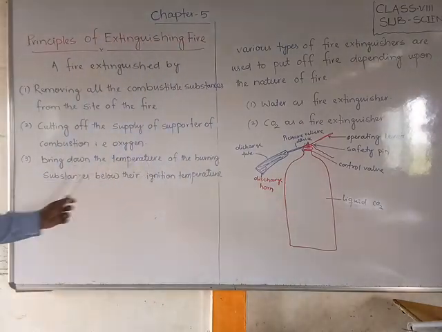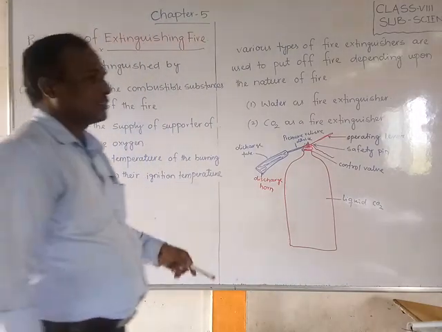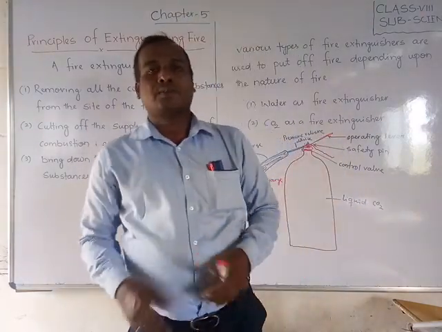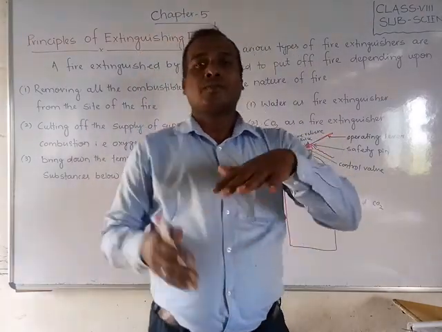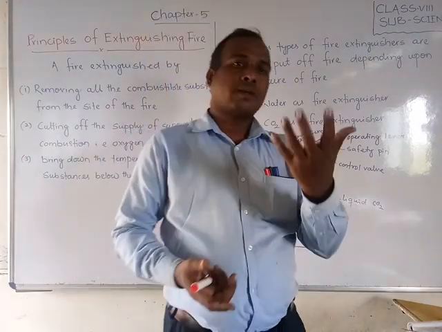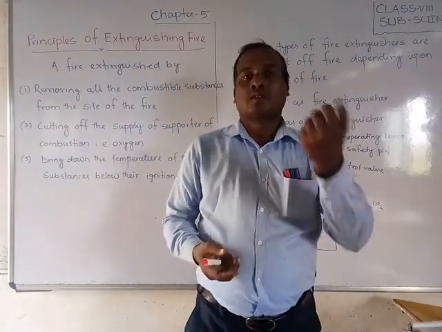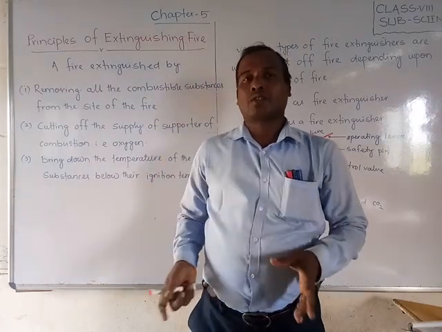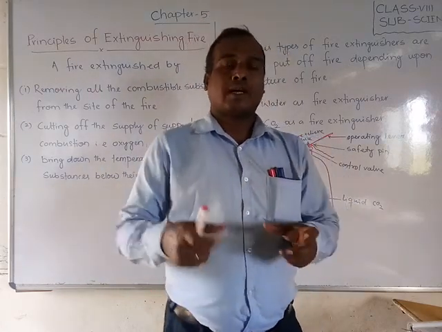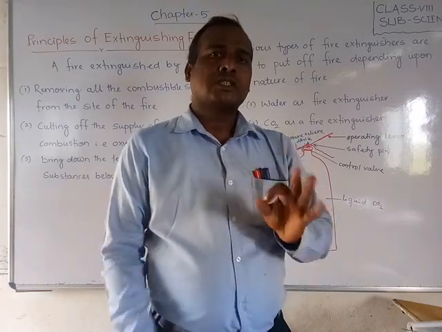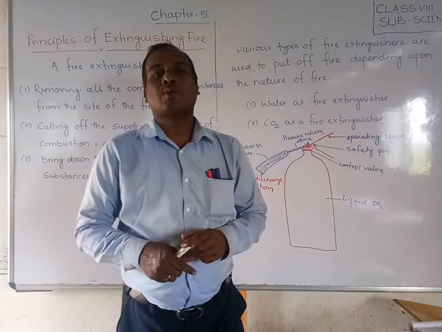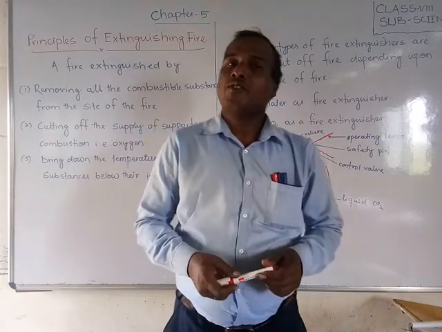Bring down the temperature of the burning substances below their ignition temperature. If we put water, that water will cool it. Cool means the temperature will reduce. When the temperature is brought below the ignition temperature, the fire cannot catch. So these are the three main things you have to remember to extinguish a fire.